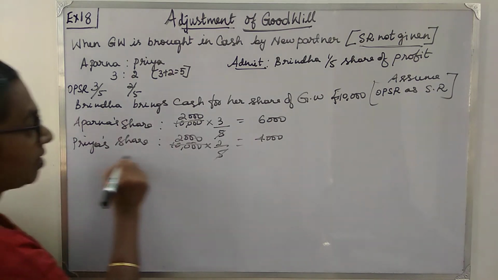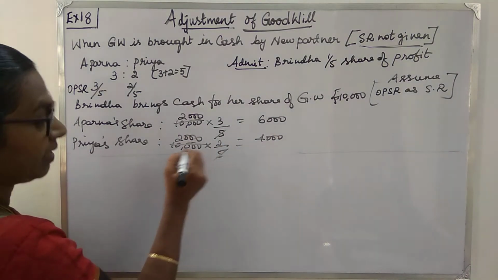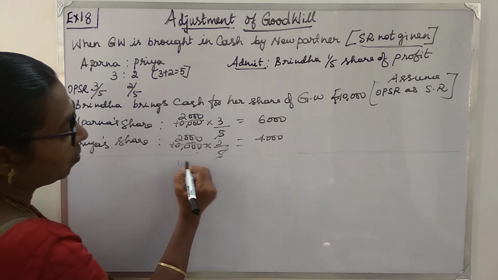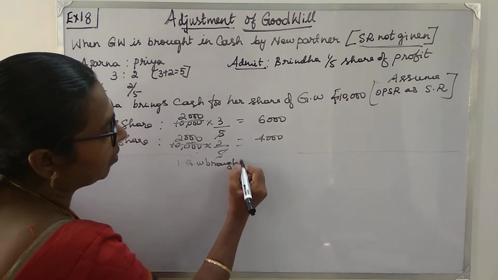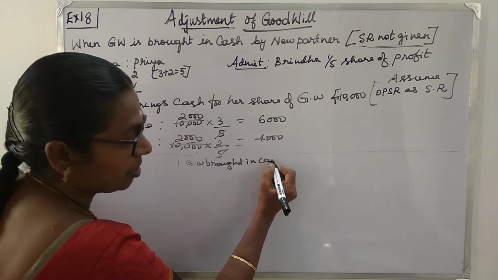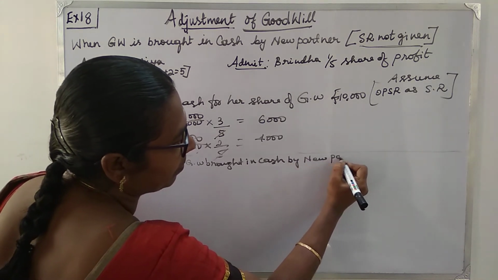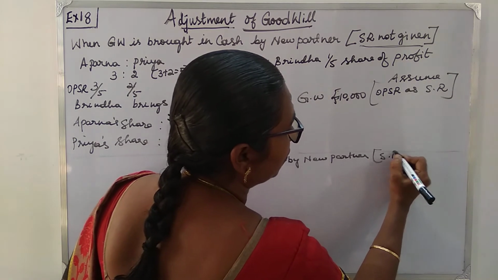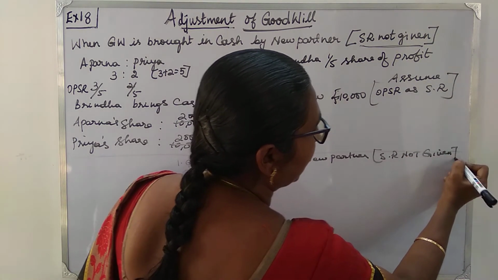Now let us see what are the various steps in this sum. Step 1 is goodwill brought in cash by new partner. Sacrificing ratio not given, keep that in mind.